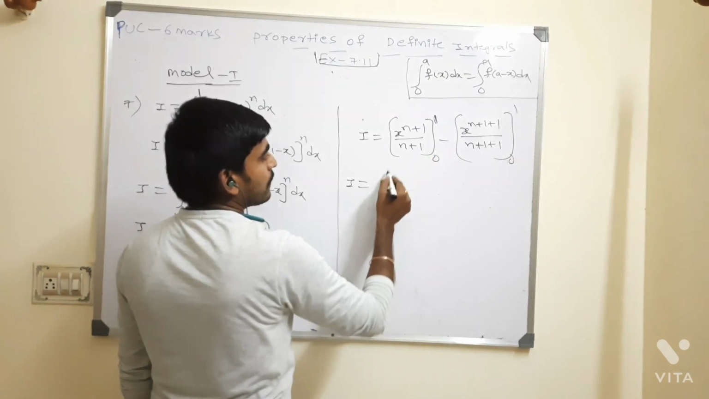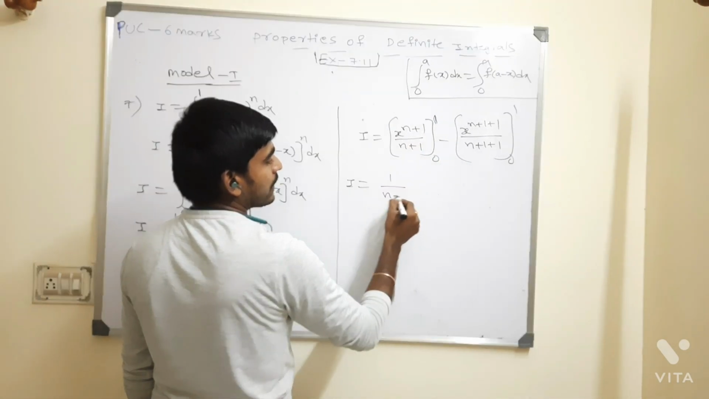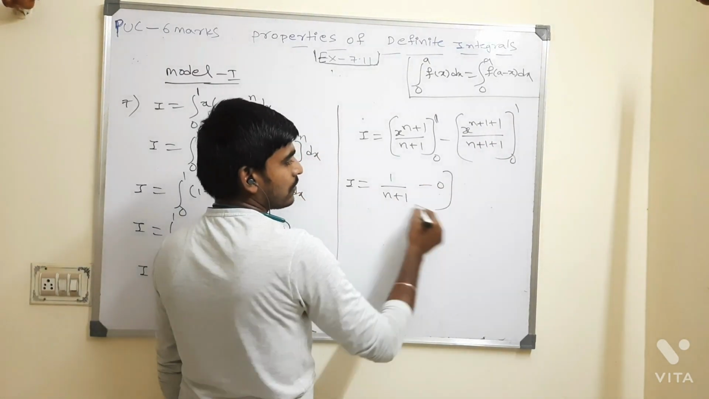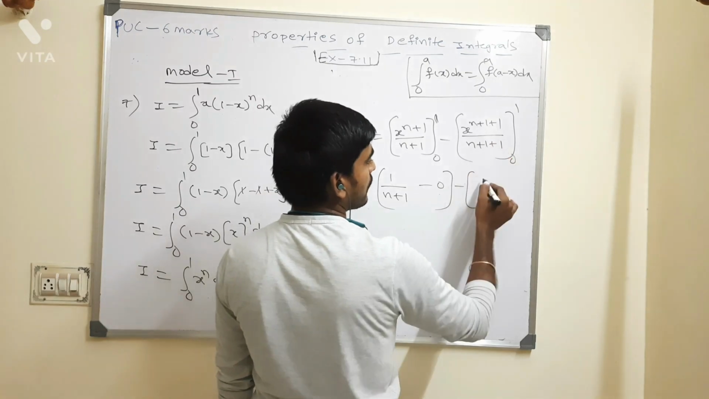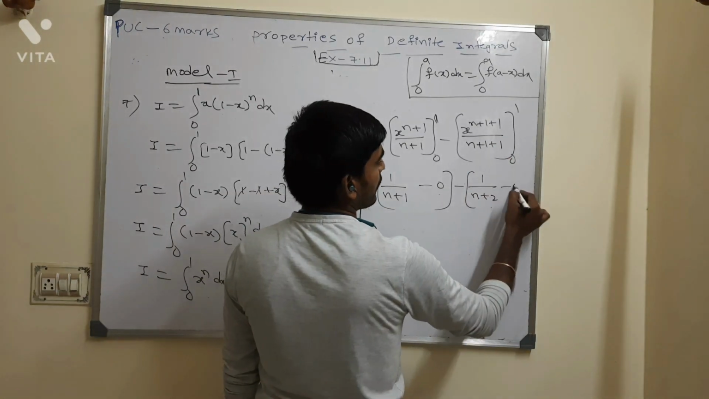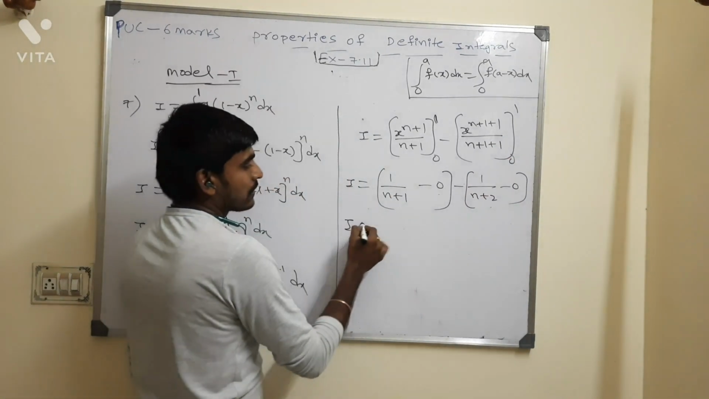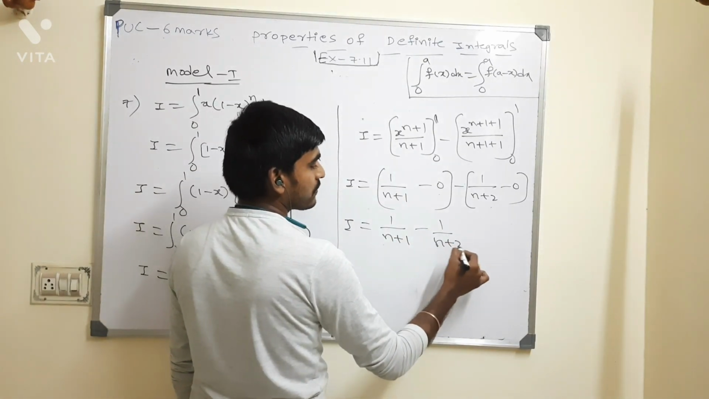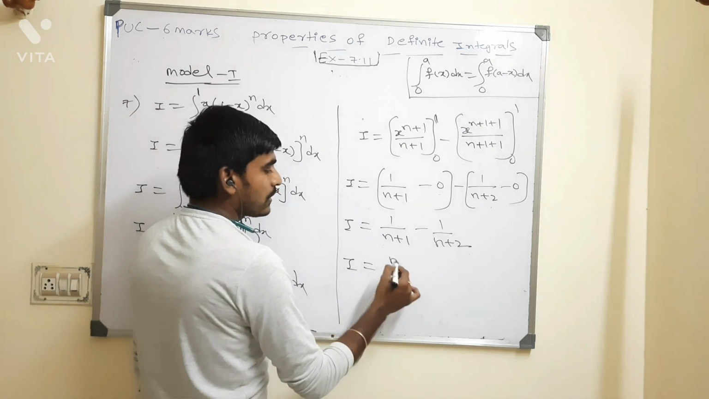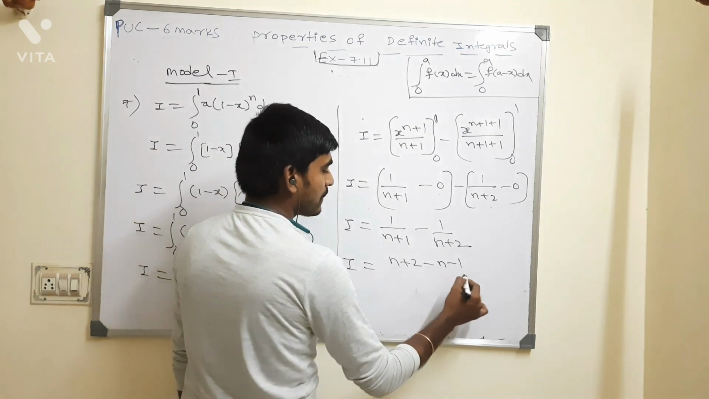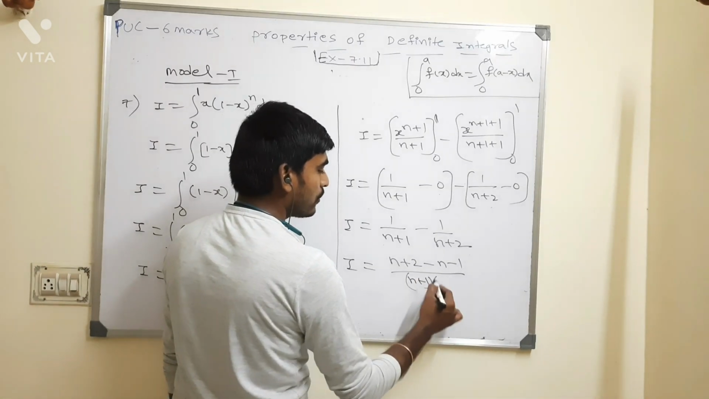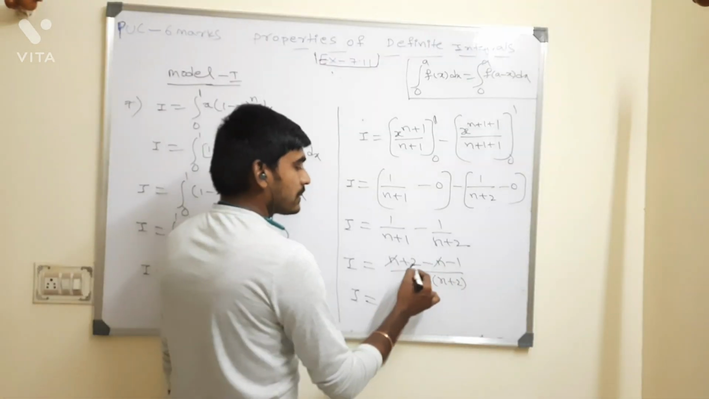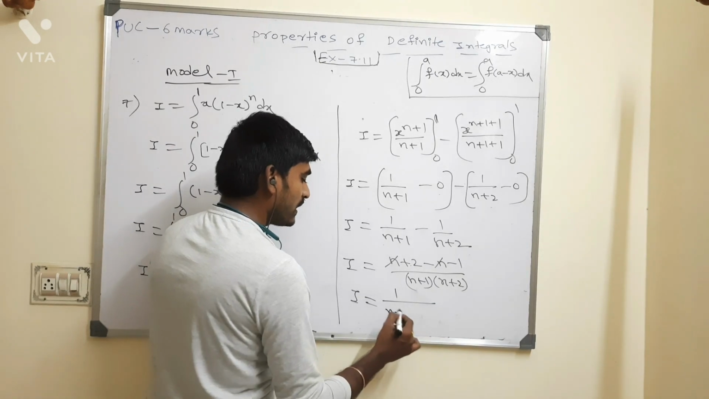So I equal to 1 power anything is 1, so 1 by n plus 1 minus 1 power anything, lower limit is 0. So minus, again 1 by n plus 2 minus lower limit 0. Calculation: 1 by n plus 1 minus 1 by n plus 2. If I do the calculation, n plus 2 minus n minus 1 by n plus 1 into n plus 2. In the final answer n gets cancelled. 2 minus 1 is 1, divided by n plus 1 of n plus 2.